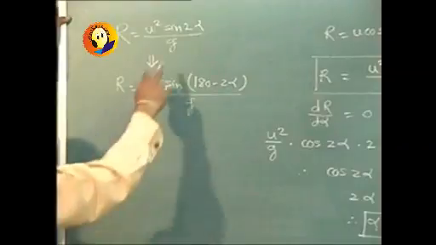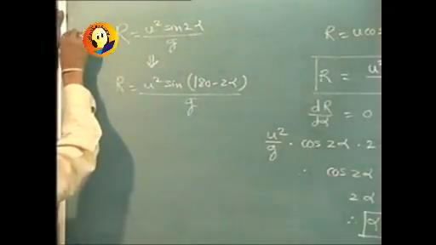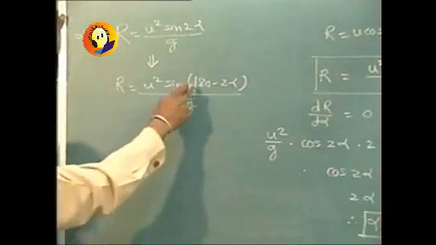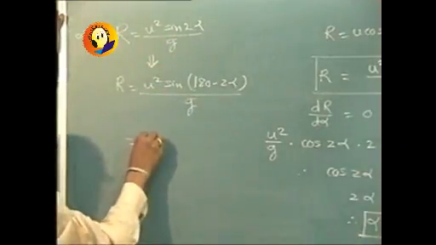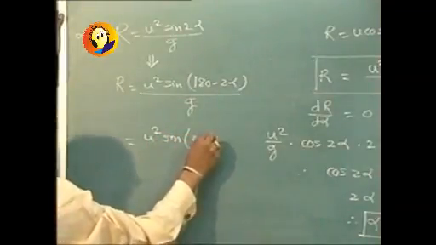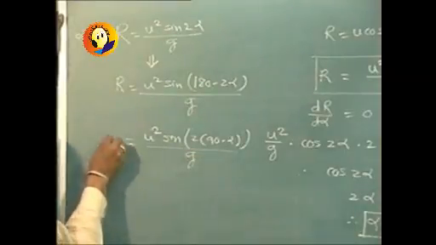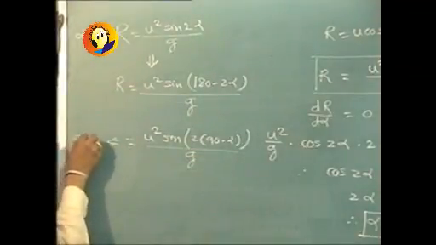Now what was the angle in this case? The angle with which we were throwing the projectile was alpha. If we write it in the same form, it will be U square sin of 2 into 90 minus alpha upon G. So in this case the angle is going to be 90 minus alpha.